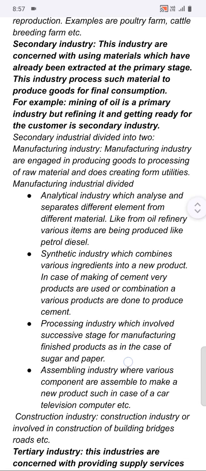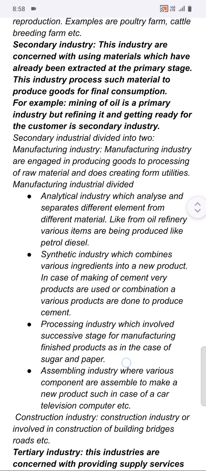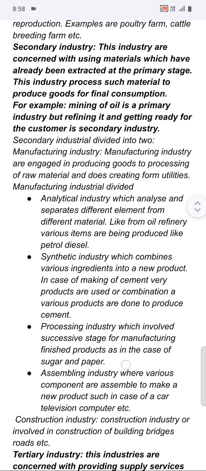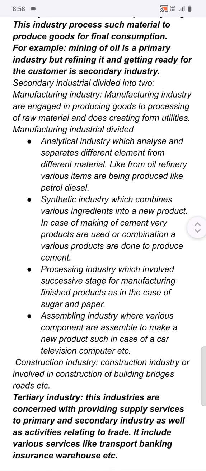Number 2 is synthetic industry. Synthetic industry combines various ingredients into a new component. In case of making cement, various products are combined to produce that cement. Number 3 is processing industry.